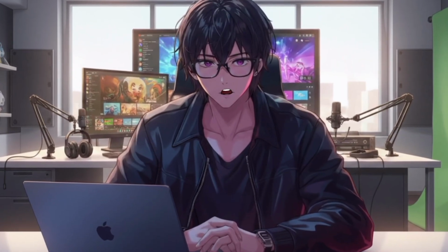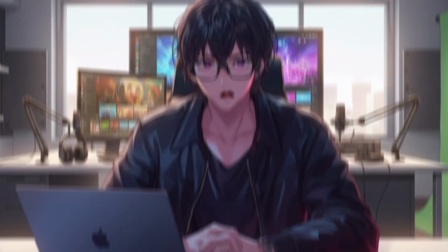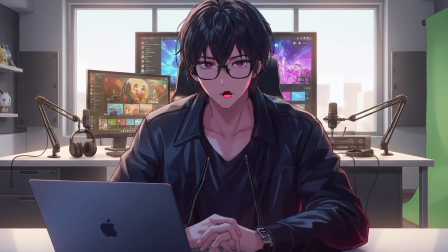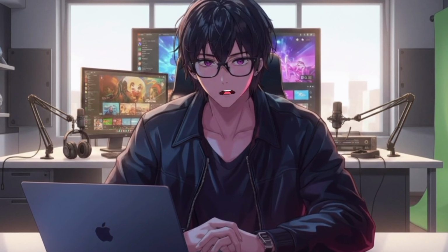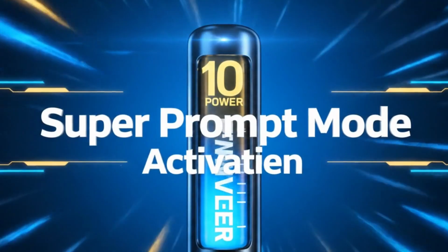Alright, this is the good stuff. You've seen how weak versus strong prompts change results. Now let me give you my personal prompt frameworks. Basically cheat codes you can copy-paste into ChatGPT right now. These will save you hours and make your prompts 10 times more powerful.